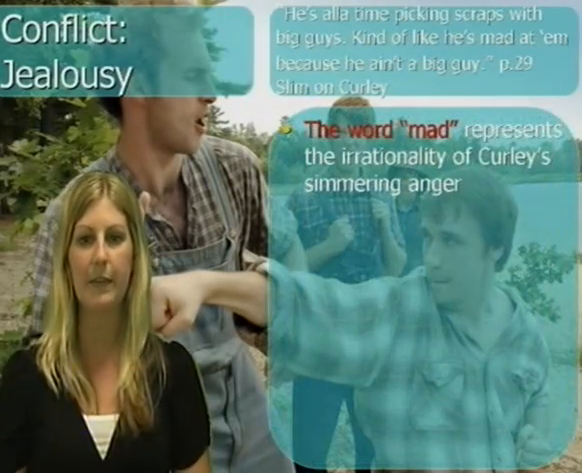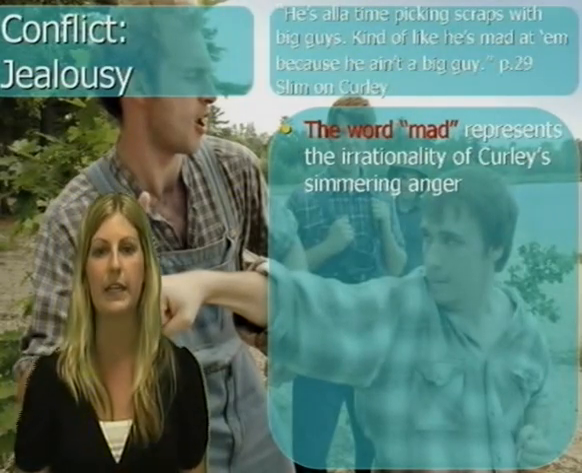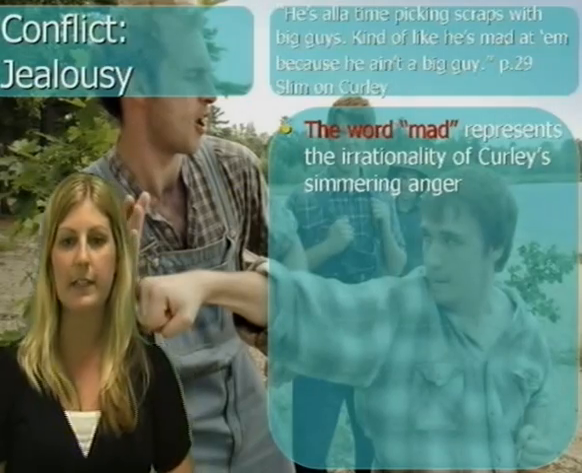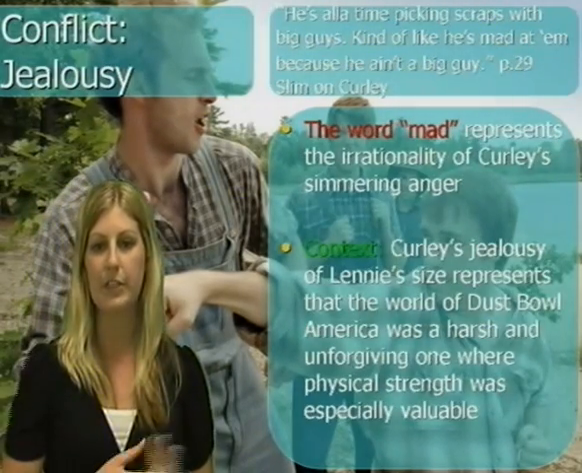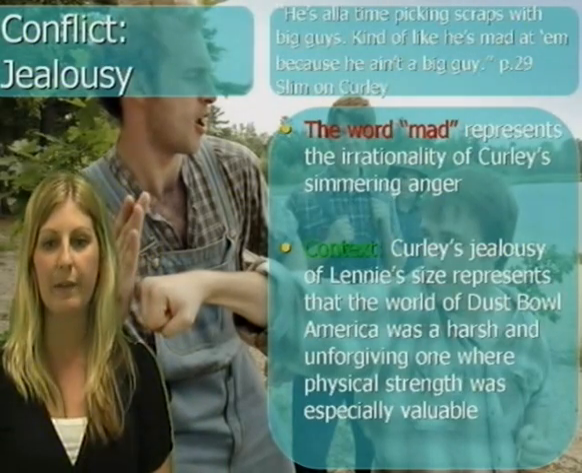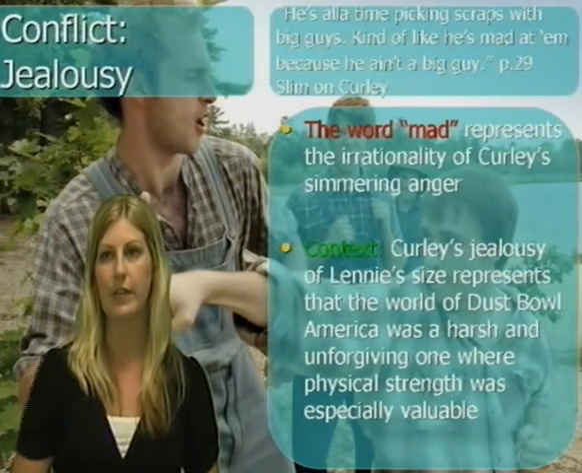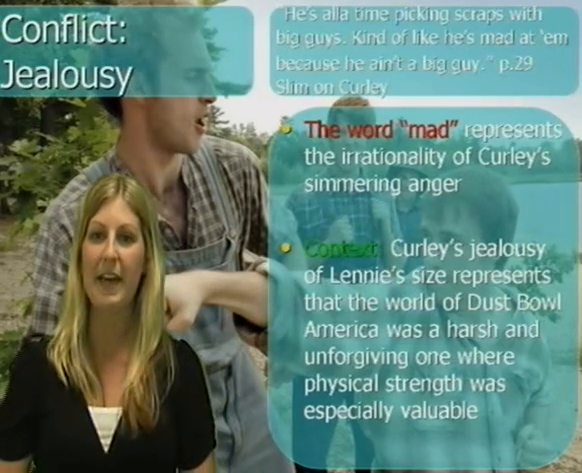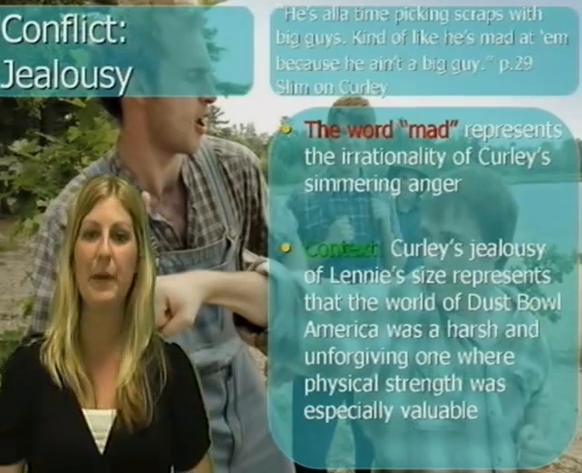And here we see the word "mad" represents how irrational Curly is and how angry he is just because he's not a big guy but Lenny is. And then in terms of the context, this shows that his jealousy of Lenny's size represents that America at this time was harsh and unforgiving, and where physical strength was valuable. So obviously Curly's got a bit of small man syndrome, and he gets angry and jealous that Lenny is more powerful, or seems more powerful than him.